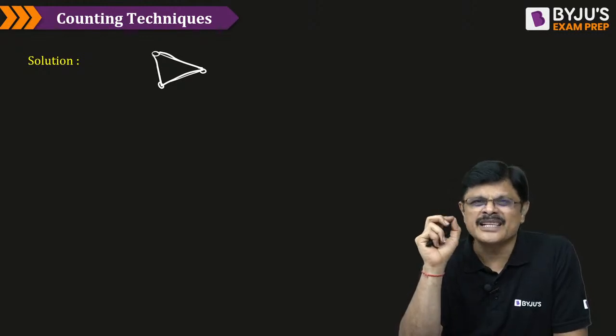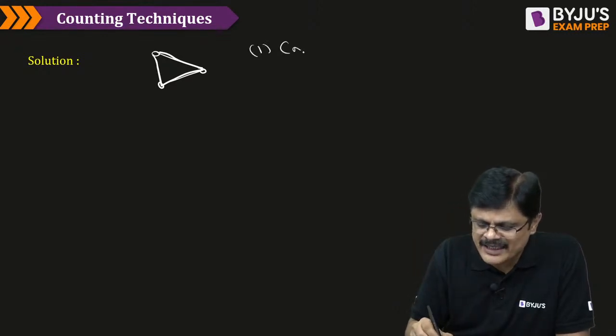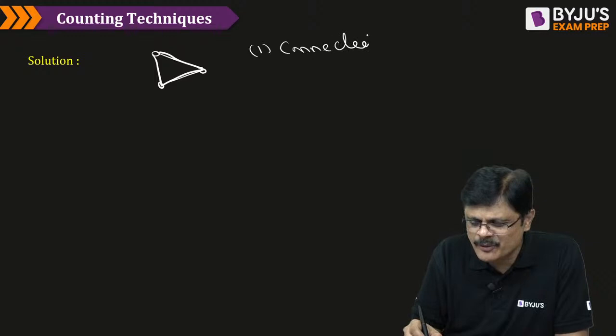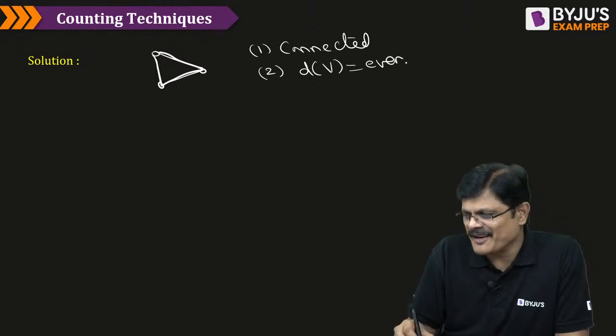And you know, the simple method to verify whether a graph is an Euler graph or not is, first thing, you have to check whether it is connected or not. And second is, the degree of each and every vertex must be even.